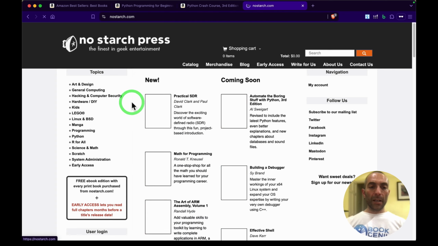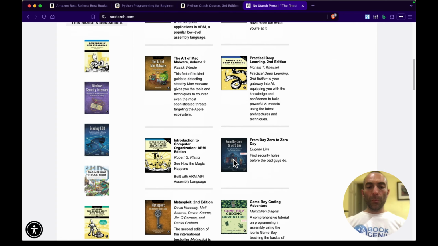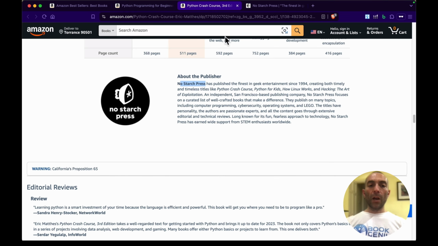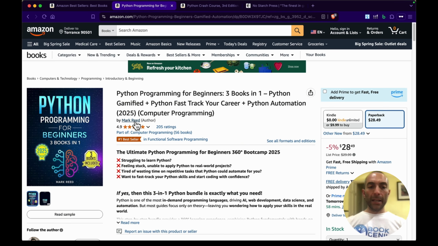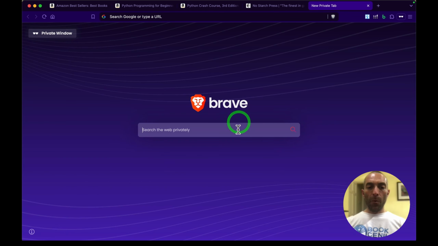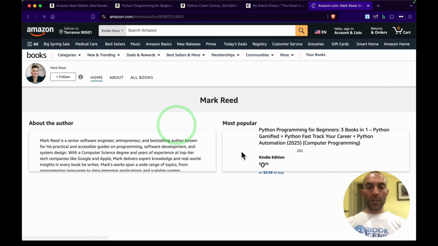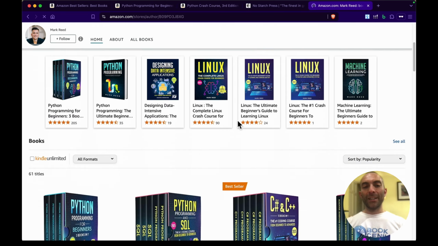There you go. If I click on this, it tells me all the books that have been published under this publishing house. Now, if I go and get this other book and I click on Mark Reed and I Google Mr. Mark Reed, I won't be able to find anything about his professor, writer, biography, senior software engineering. Yeah, this is the same one from Amazon, if you know what I mean.